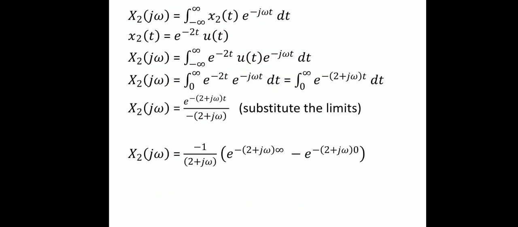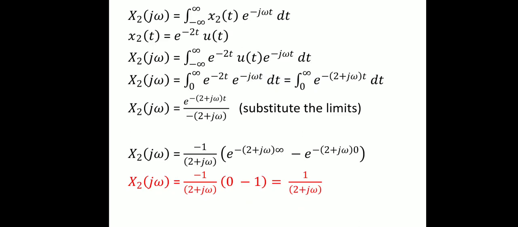E power minus infinity is 0, e power 0 is 1. Now we get X2 of j omega equal to minus 1 divided by 2 plus j omega into 0 minus 1. So finally 1 divided by 2 plus j omega. We have obtained the second individual response.